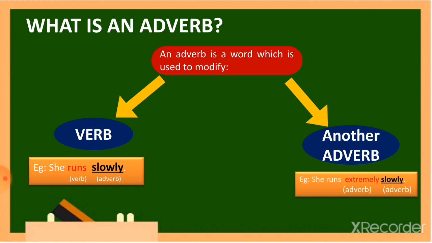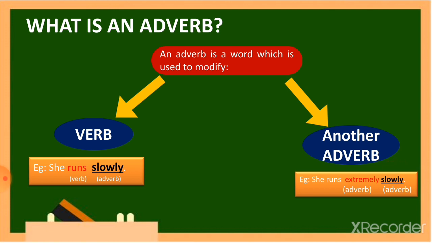Here there are two adverbs in this sentence. First, how she runs: slowly, and how slowly she runs: extremely. So it tells the intensity of slowness. So here is an example of an adverb modifying another adverb.